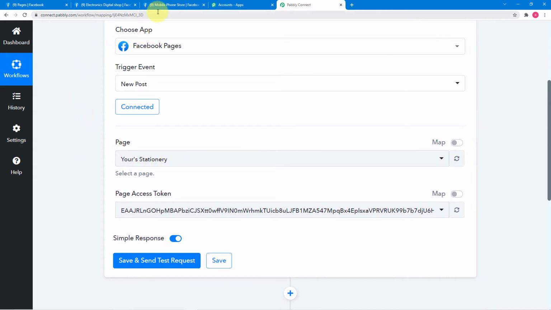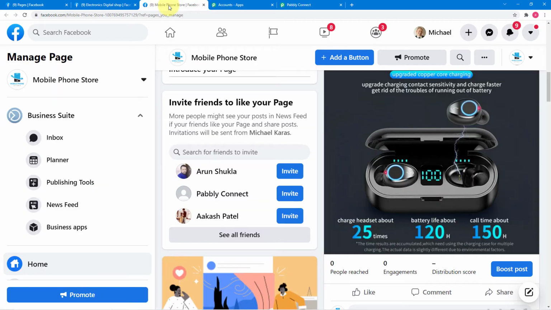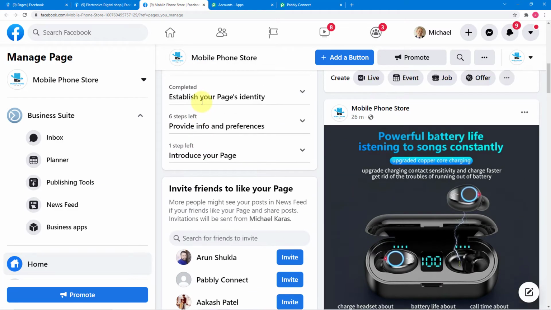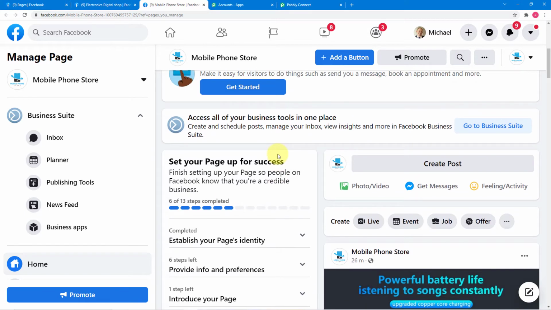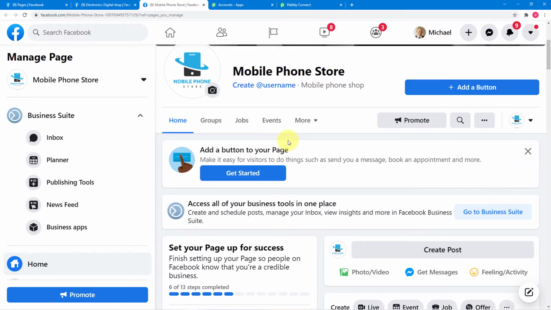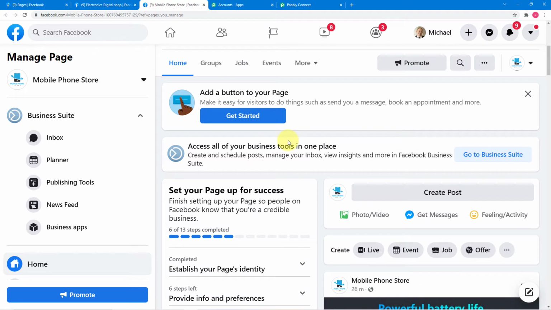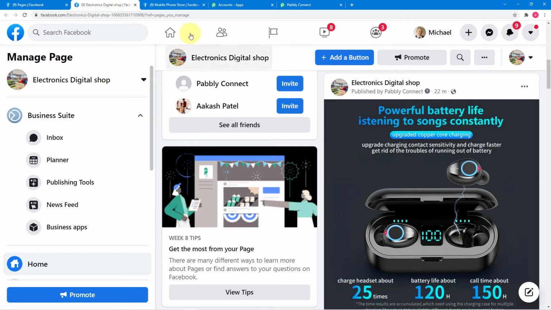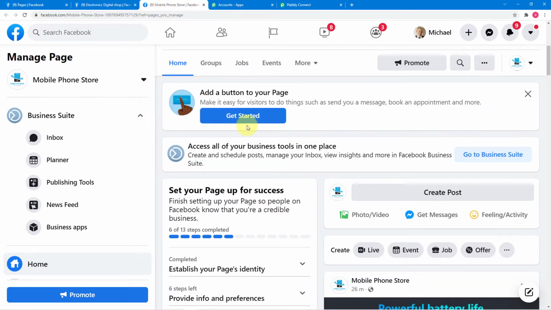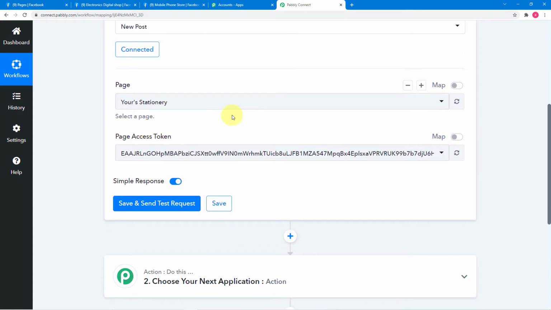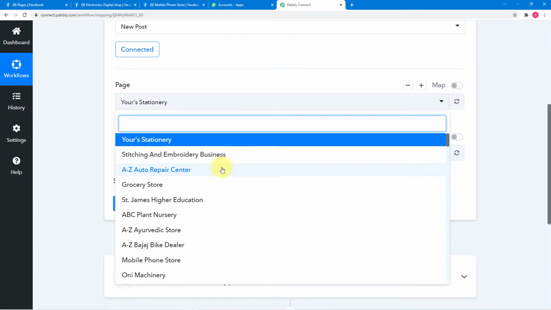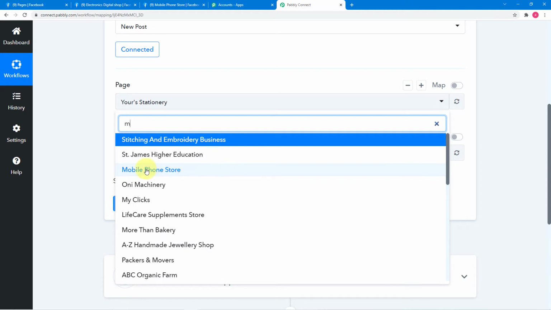So first of all, we are going to connect this page, mobile phone store. So let it be my primary page. Generally I use this page to create and post things, and now I want that the post of this page get automatically delivered to my another page, which is this, the electronics digital shop. So first of all, let us connect our primary page, which is this mobile phone store. So in Pabbly Connect, I am going to select this page from this page field, which is this mobile phone store page.